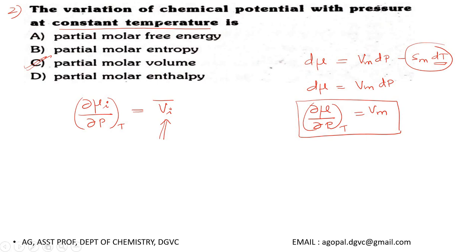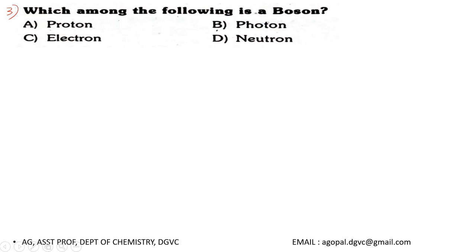Okay, then next question. Question number 3. Which among the following is a boson? Listen, we know very well particles which have the property of spin can be divided into two.